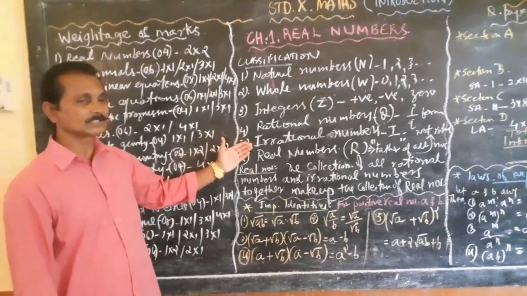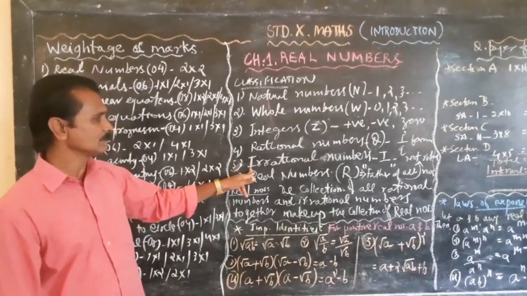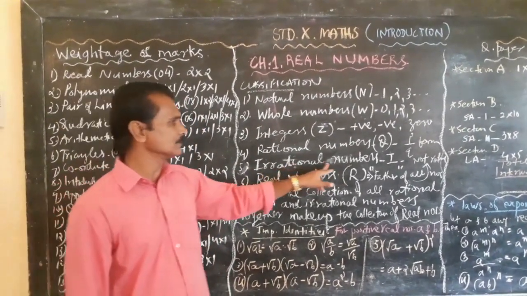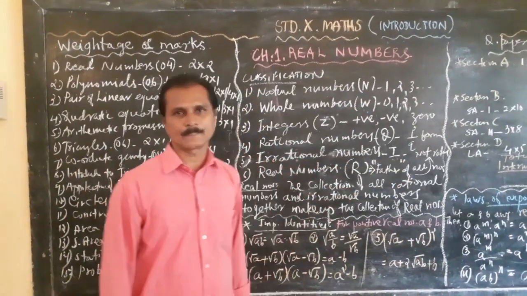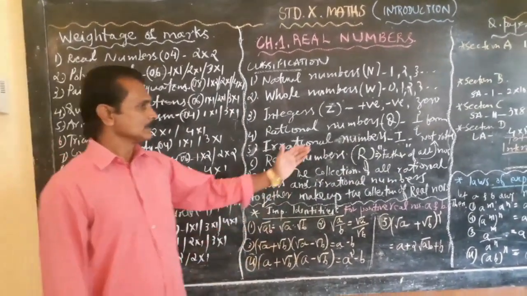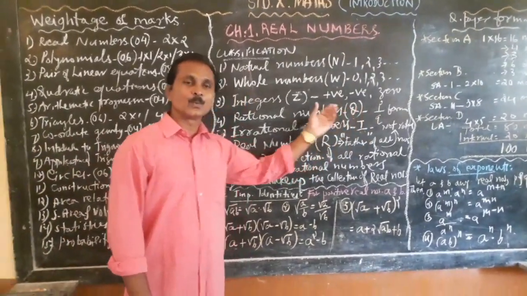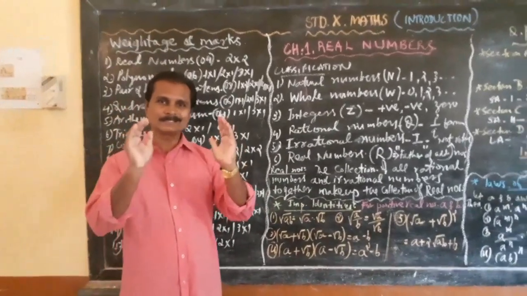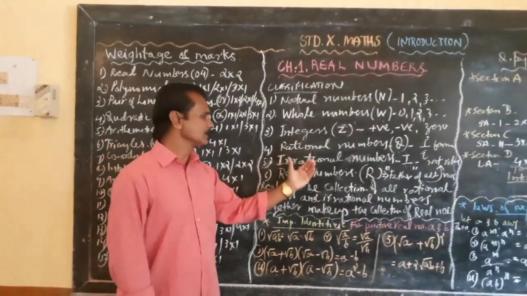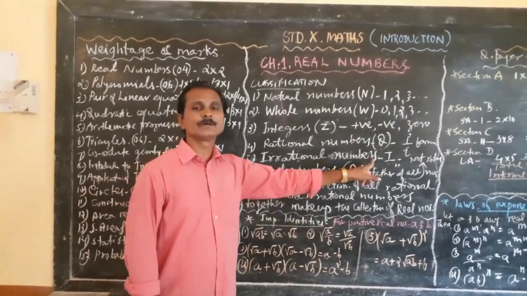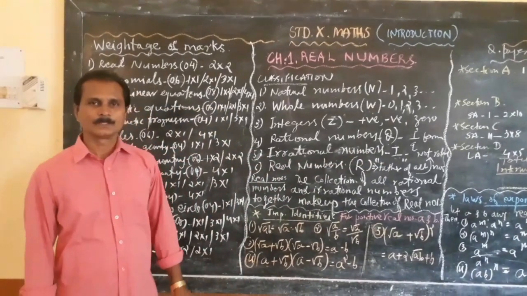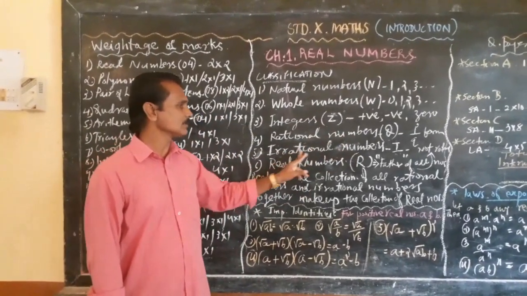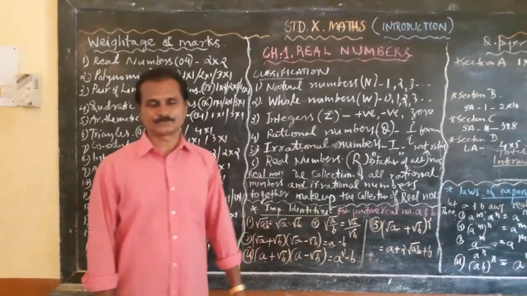Now the fifth group, that means the set of irrational numbers. The set of irrational numbers is represented by I. The numbers which are not rational are included in the set of irrational numbers. Such numbers are called irrational numbers.